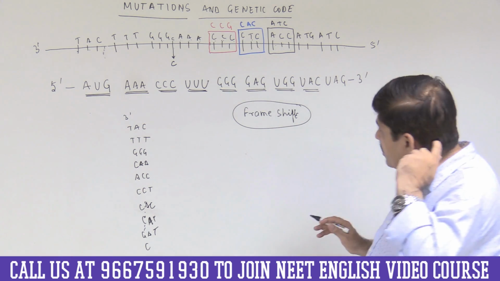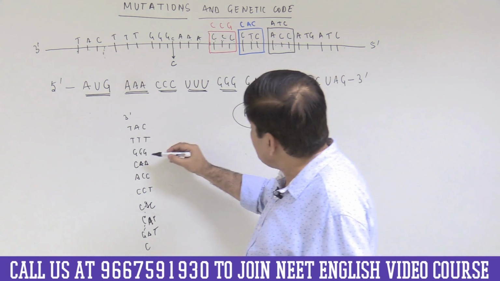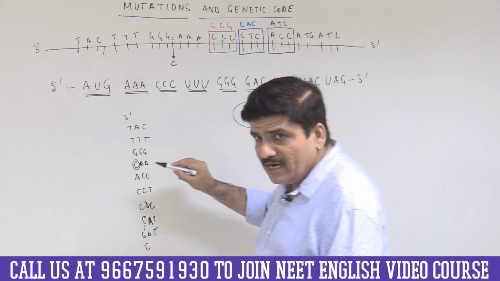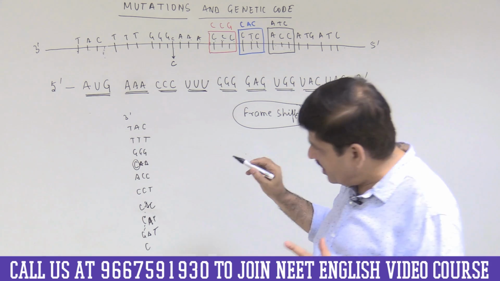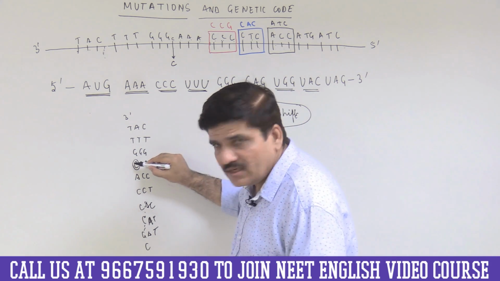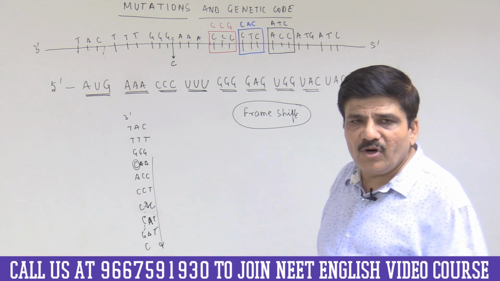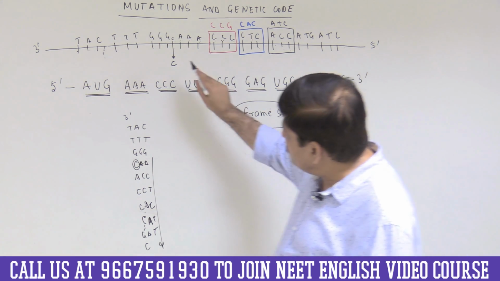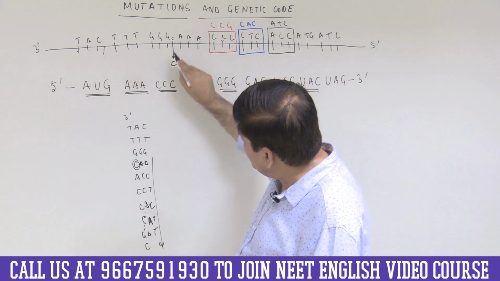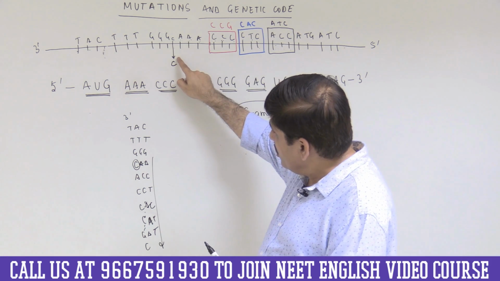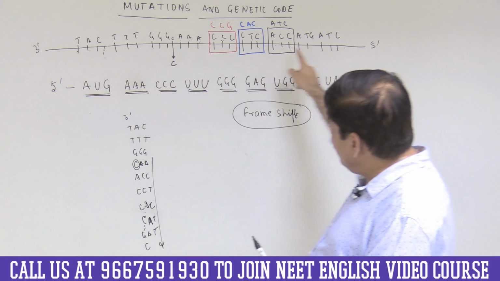So what has happened? We have introduced a C after this G, and immediately you can see the devastating effect. From the point of insertion, the open reading frame has changed. This is very, very important to understand. So when I insert a base or base pair, from the point of insertion, you can see that the open reading frame has changed.